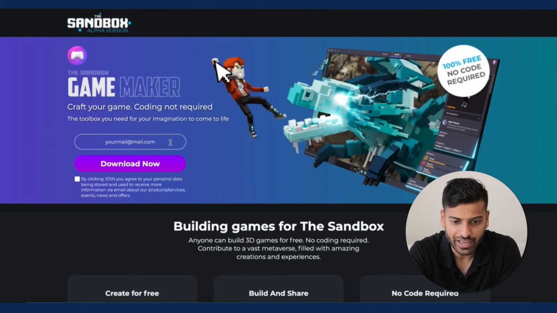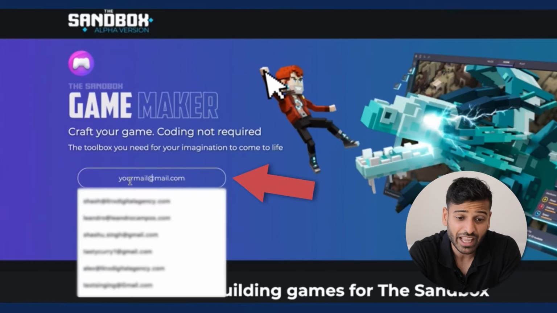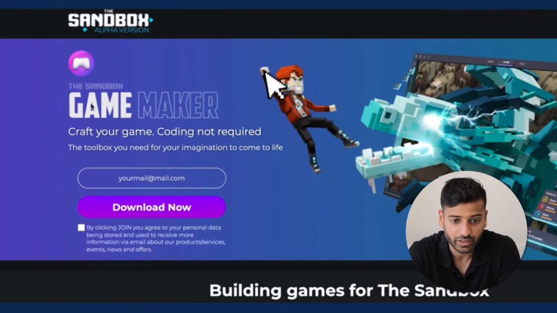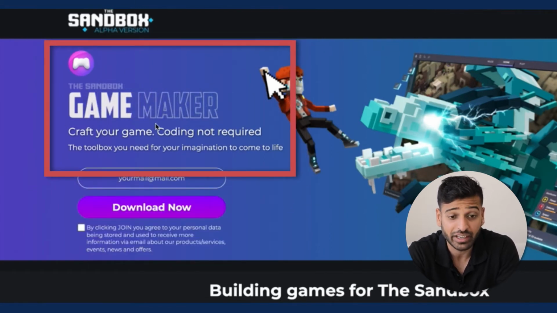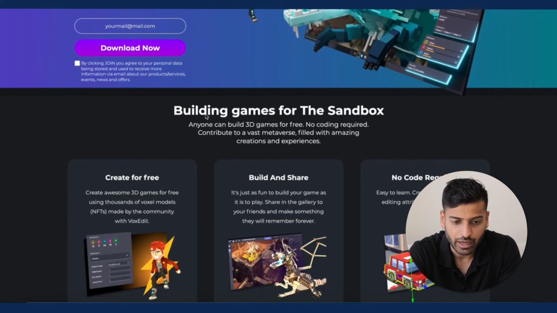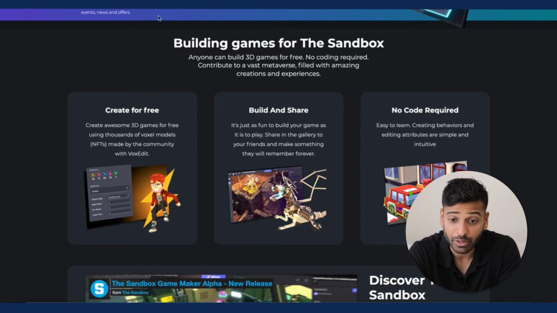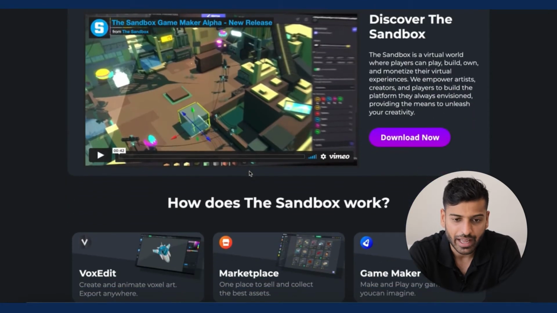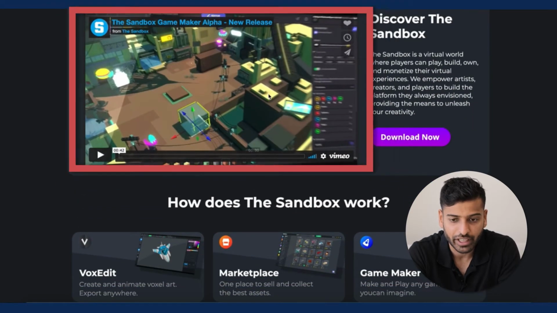However, if you look at the landing page, they have an email opt-in here, makes sense. They have a game maker, so they're trying to get developers onto this, I guess. So they're essentially building their email list here. And they're talking about how you can build games and so on, and getting people involved in the platform. And then they have a video here.